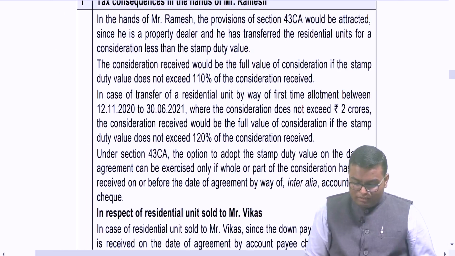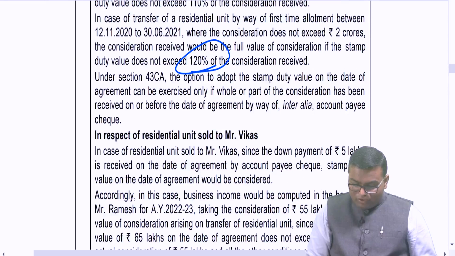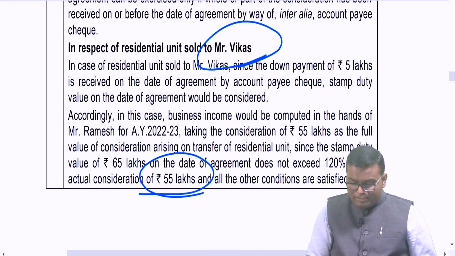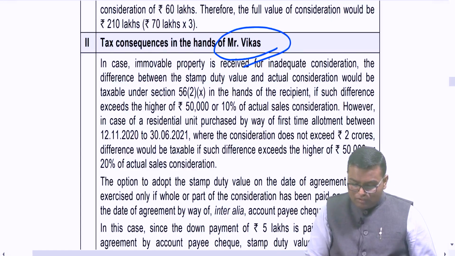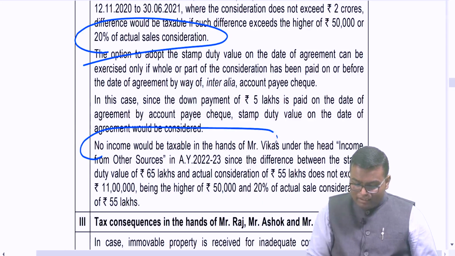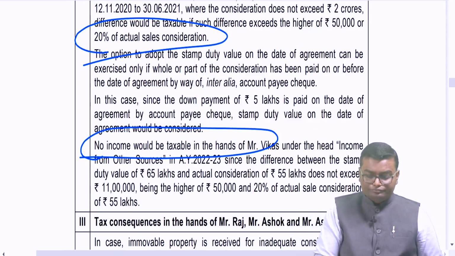See, for Mr. Ramesh, the 120% rule applies. So whatever transfer he is doing to Mr. Vikas, 55 lakh rupees will be the sale consideration. Similarly, think about Mr. Vikas. For him also we will see 20% of actual value. For him nothing will be taxable, as the difference is not exceeding 50,000 and not exceeding 20% of actual value.